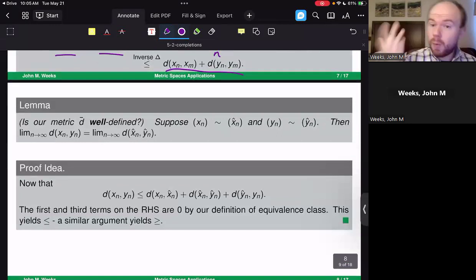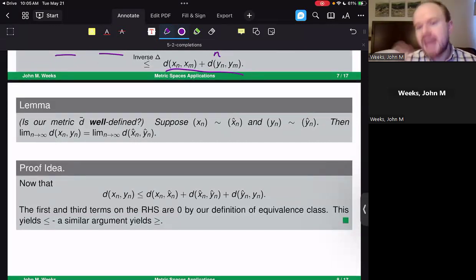Is our metric d bar well defined? Suppose, for example, that xn and xn hat are equivalent Cauchy sequences in our squiggly x, and that yn and yn hat are also equivalent Cauchy sequences. Then we want to show that the limit of d(xn, yn) as n approaches infinity is equal to the same limit if I had replaced xn and yn with xn hat and yn hat.